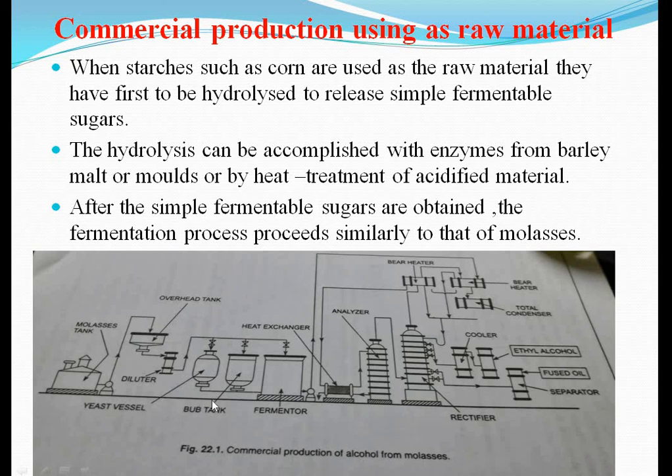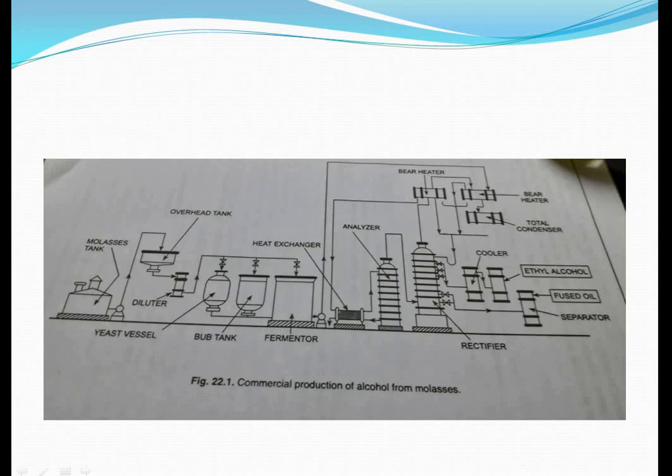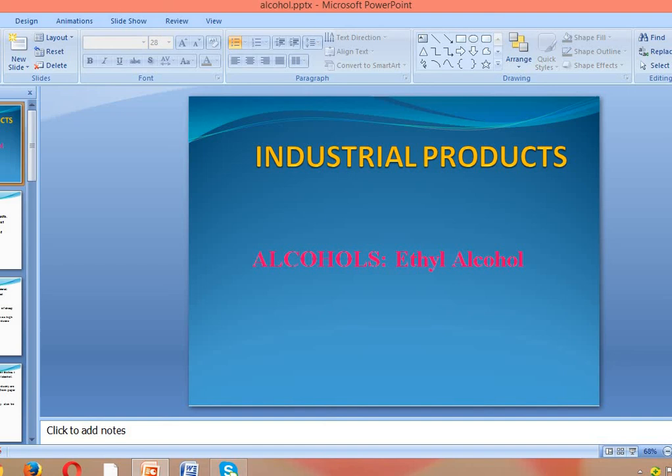So we have seen industrial ethyl alcohol and its commercial production using molasses as a raw material, and next the steps involved in making ethyl alcohol using molasses as the fermentation substrate. Next, the manufacture of ethyl alcohol using starch as a raw material, and the commercial production using starch as a raw material. So these are the different commercial productions of alcohol. And next we'll move on to